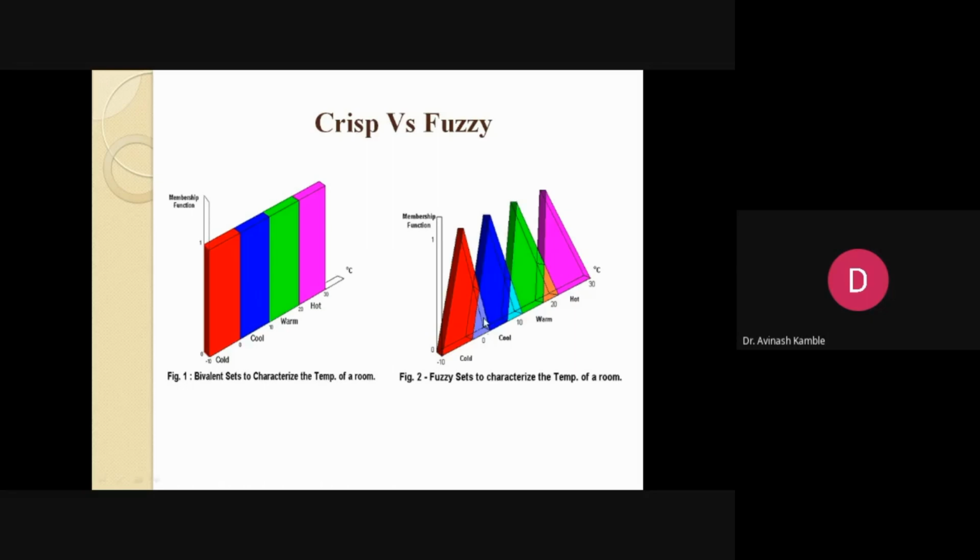And during that transition, there is one particular time slot where it shows the intersection. It is neither cold nor cool. It is neither cool nor warm. It is neither warm nor hot. In this situation, our crisp logic doesn't help at all. There, we will have to use fuzzy logic.